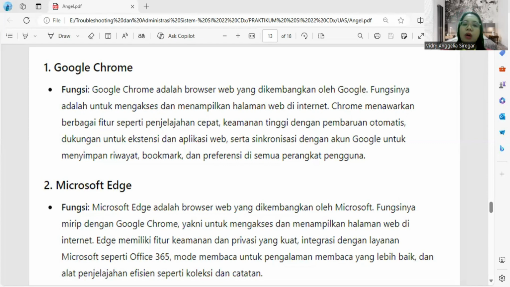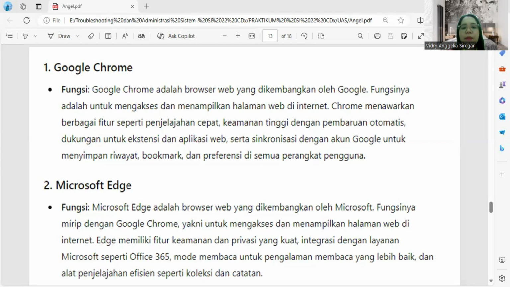Chrome offers various features such as fast browsing, high security with automatic updates, support for extensions and web applications, as well as synchronization with a Google account to save history, bookmarks, and preferences across all user devices.